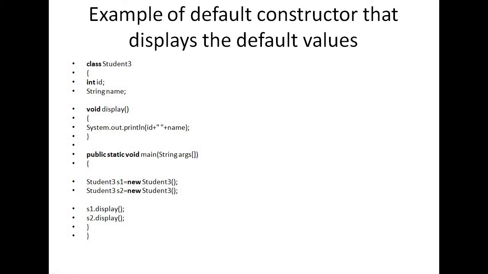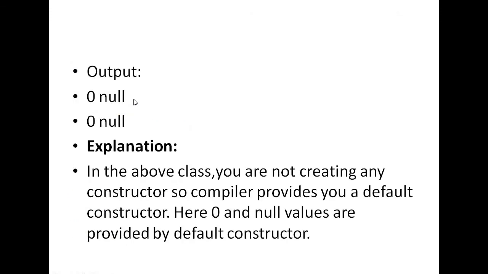If I am not writing any constructor, the compiler will automatically create the default constructor, namely Student3, and initialize id as 0 and name as null, because id is an integer and the default value of an integer is 0, and name is a string and the default value of a string is null. So when the display method is called on the s1 and s2 objects, 0 and null are printed.